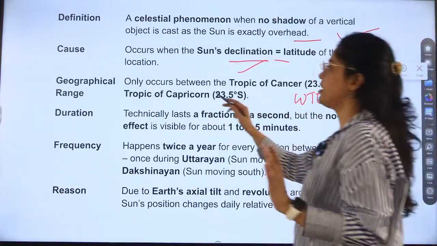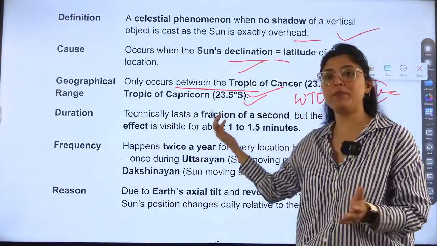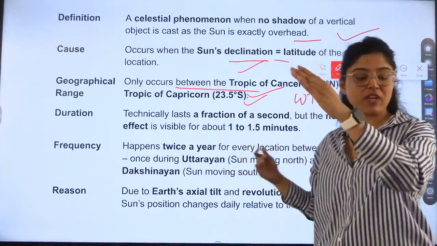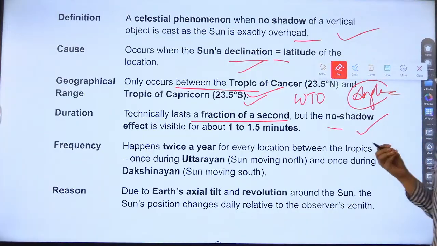So this thing is important. Geographical range is what? It cannot go beyond Tropic of Cancer and Tropic of Capricorn. This you have to remember. This can be asked. This is very important. So Tropic of Cancer and Capricorn. Next is technically last a fraction of a second.